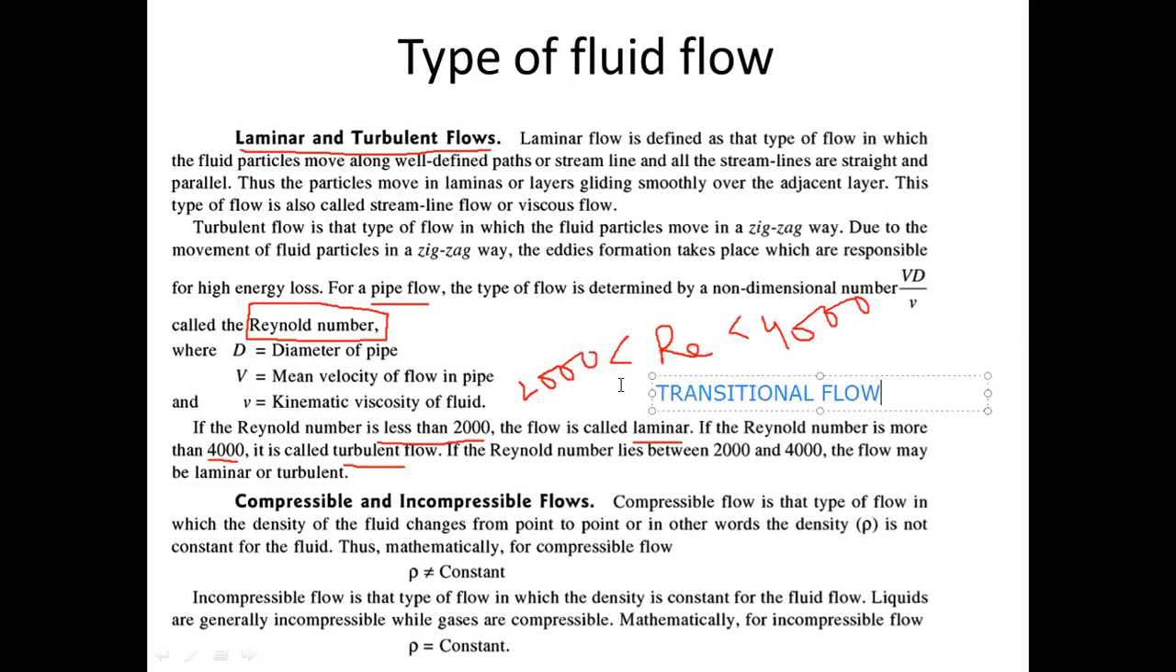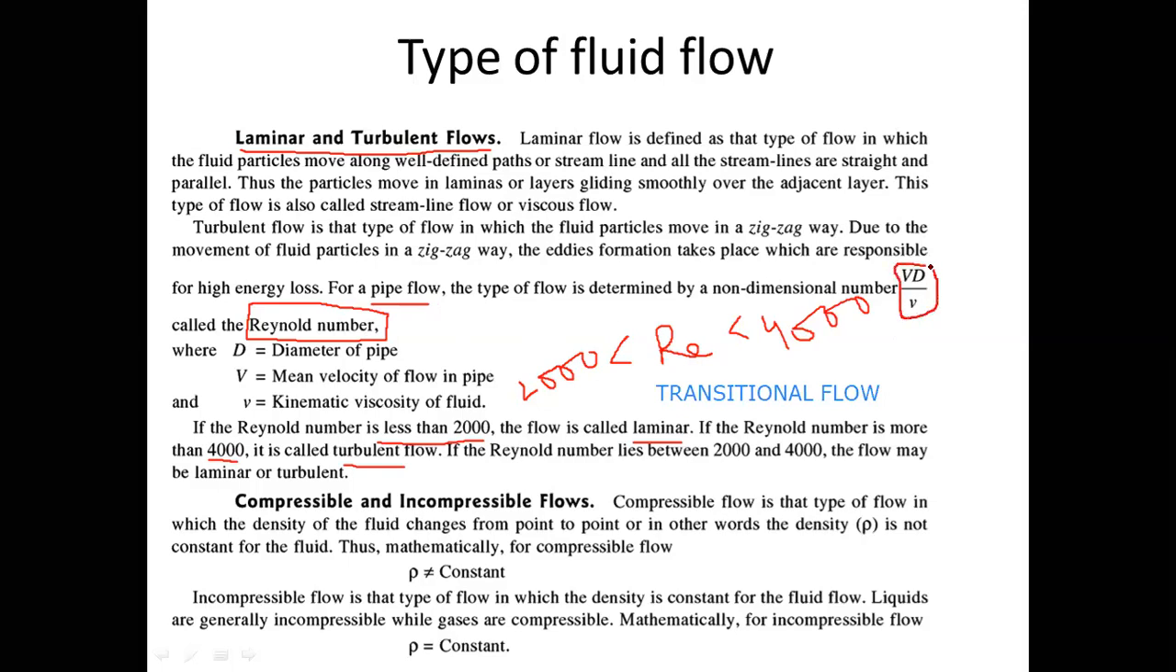Fine. So if the Reynolds number is between 2000 to 4000 for flow inside a pipe, such type of flow is called transitional flow. So you should remember the importance of the Reynolds number. There is a formula of Reynolds number also given here. Fine. So you can see, this is the formula for the Reynolds number.